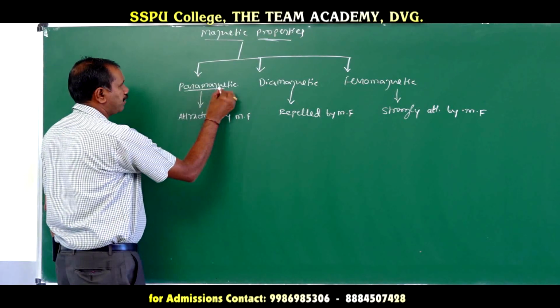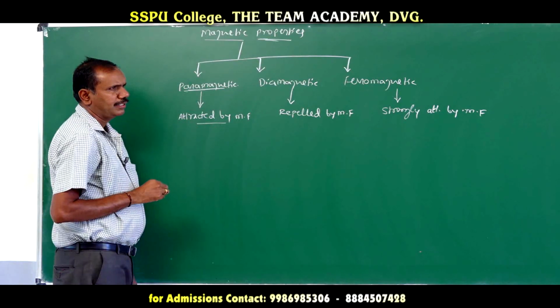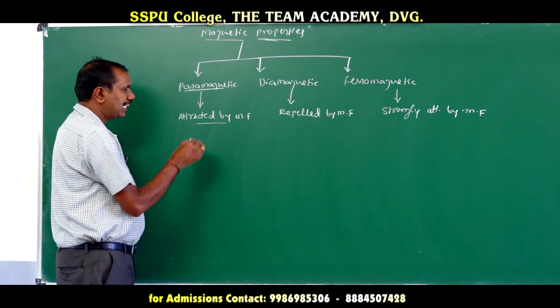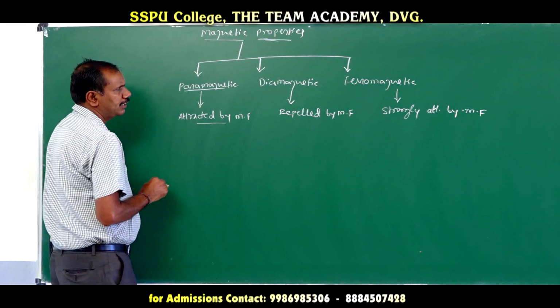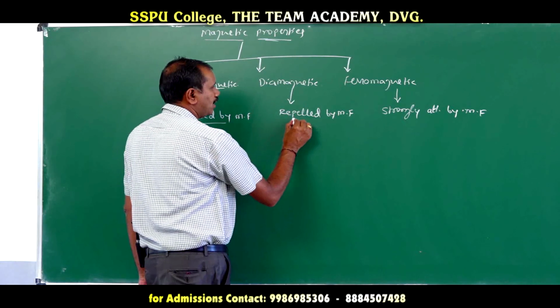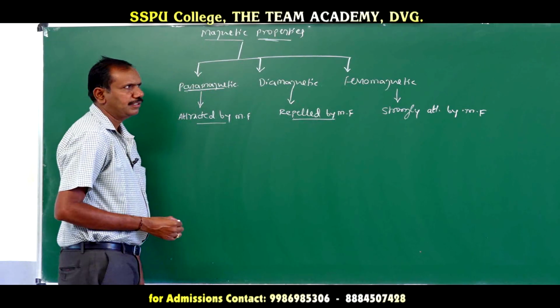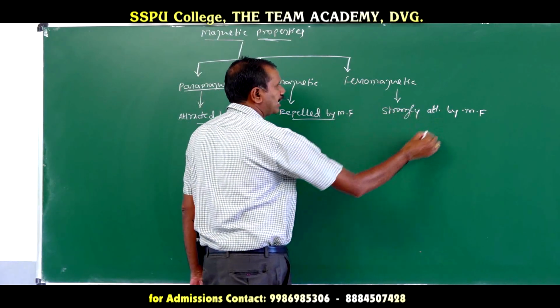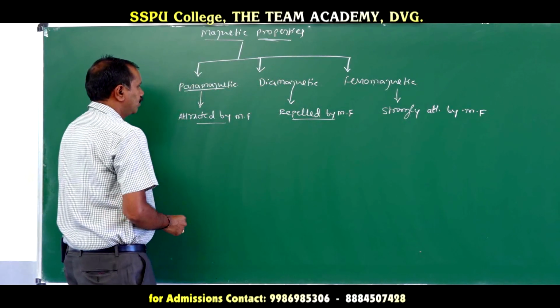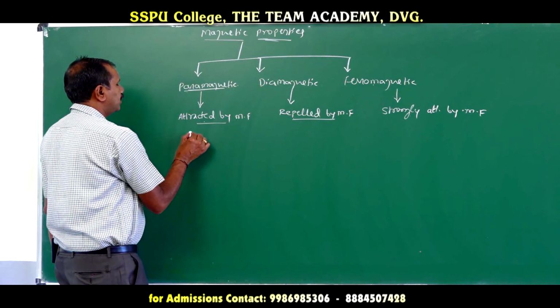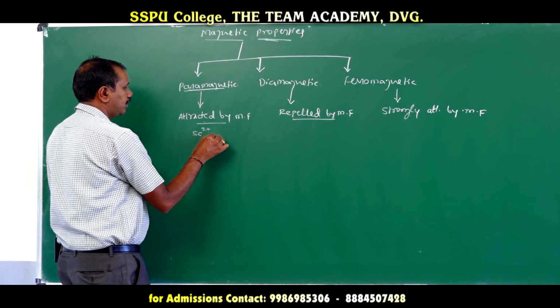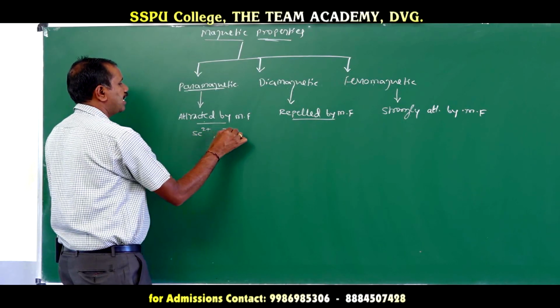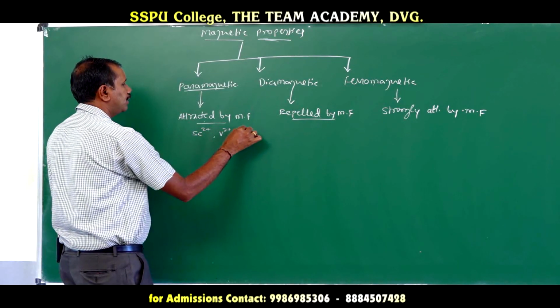Paramagnetic substances are those which are weakly attracted by the magnetic field. Diamagnetic substances are repelled by the magnetic field. Ferromagnetic substances are strongly attracted by the magnetic fields. The examples for paramagnetic substances are Sc2+, vanadium 2+ or vanadium 3+, etc.